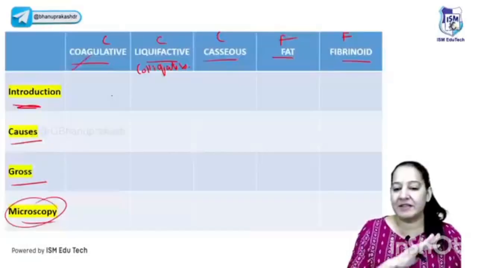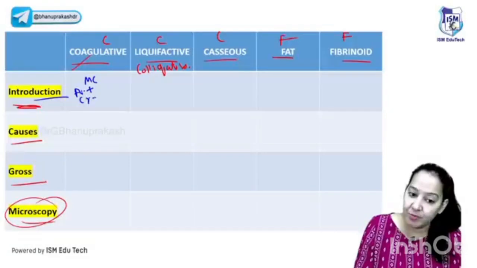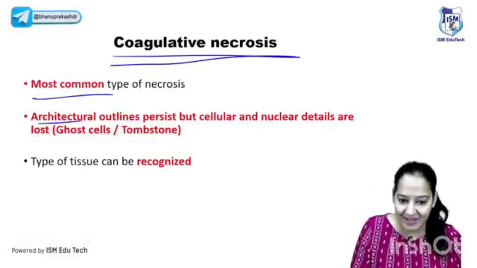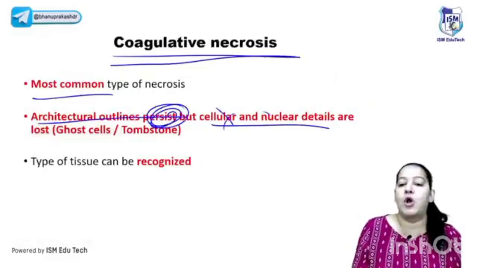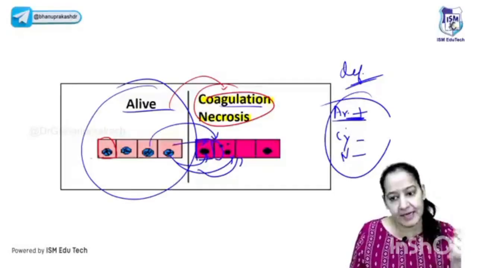This is the most common type of necrosis among the 5. Write down the definition here in the introduction. Architecture present, but cytoplasmic and nuclear details are lost. I will tell you the differences between the 5. So here the architectural outline persists, but the cytoplasmic and nuclear details are lost. It is known as coagulative necrosis, since out of the 3 details, at least one of them is still present. We can identify the cell.